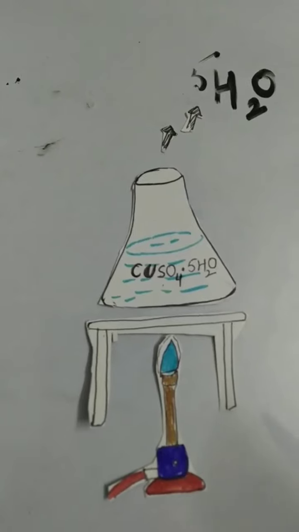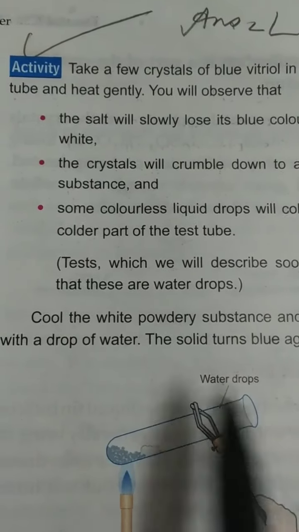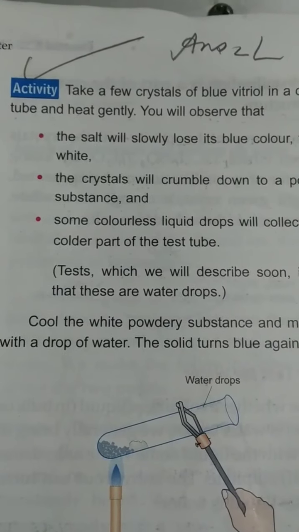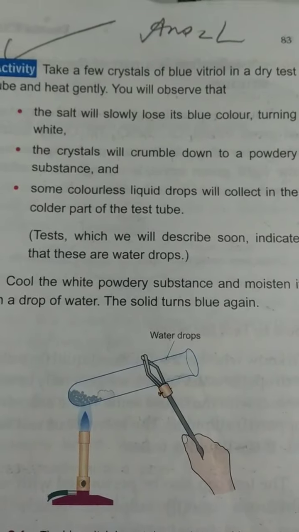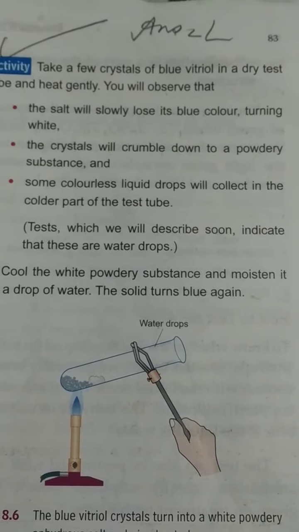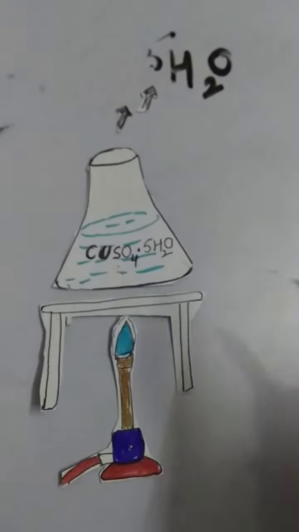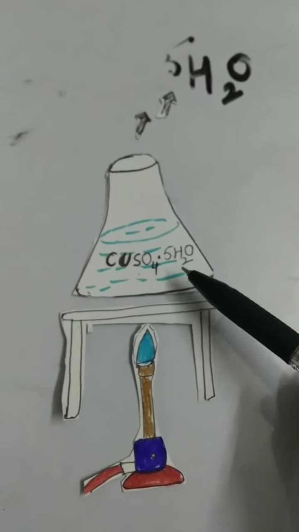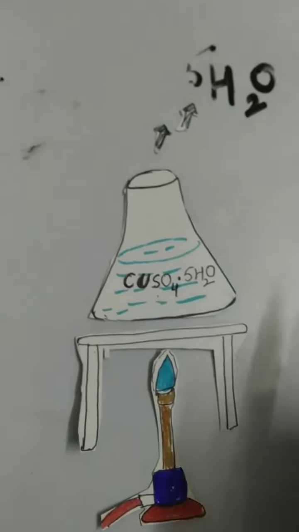The same thing is given in the activity. In this activity, which salt or hydrate have they taken? Blue vitriol. And what is the formula of blue vitriol? I hope you know now. CuSO4.5H2O.